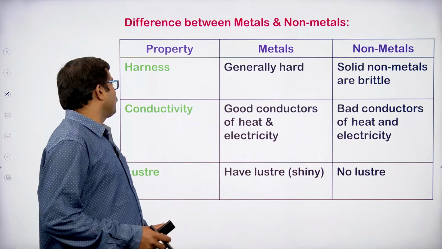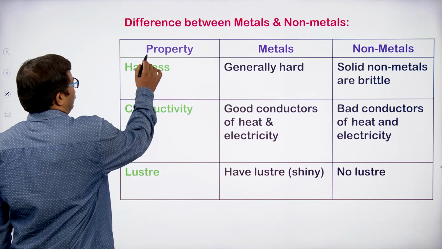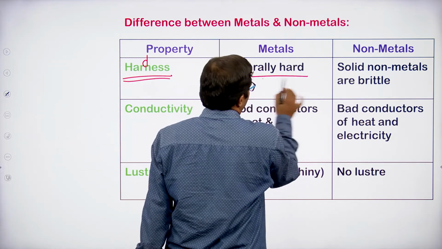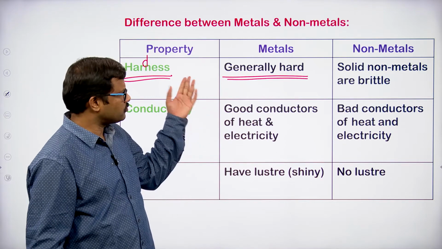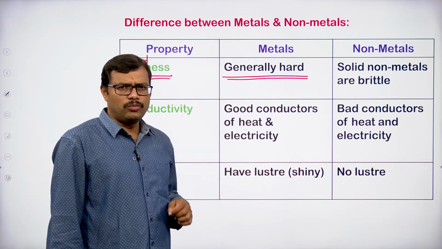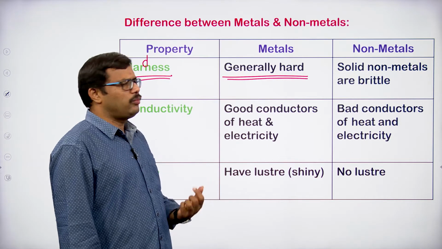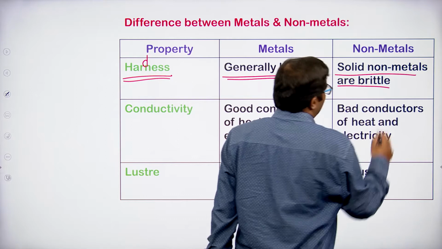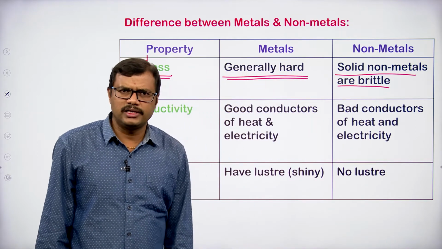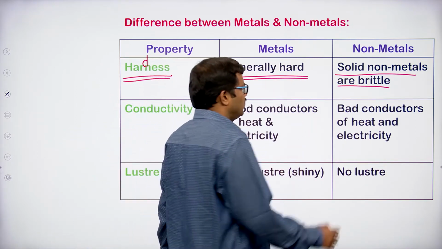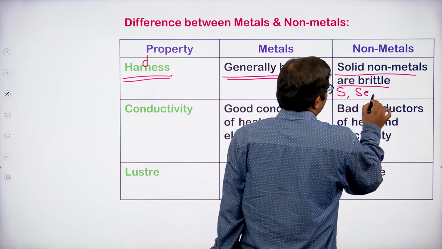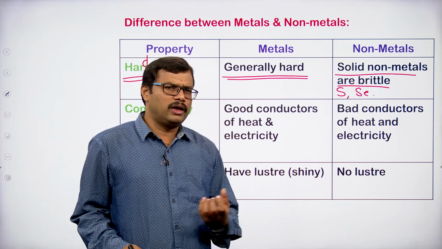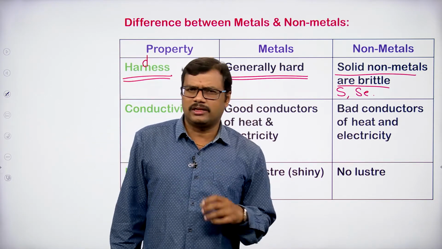And when you look at the hardness, metals are generally hard because they are solids at room temperature. So automatically they are going to be very hard. But of course the non-metals which are solid at room conditions, sulfur and selenium, are generally not hard.